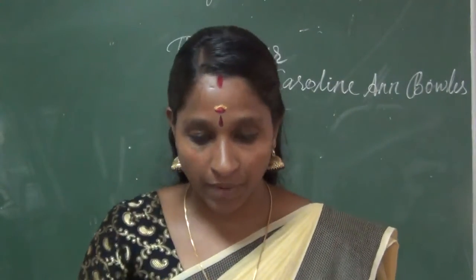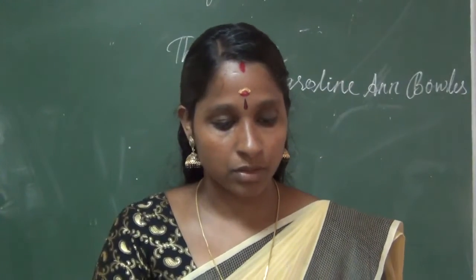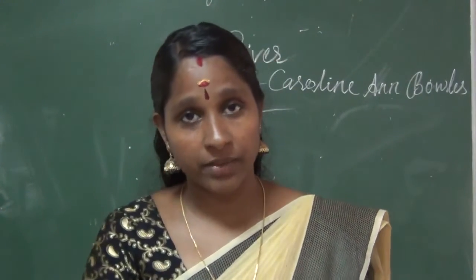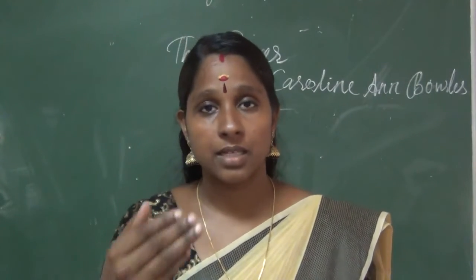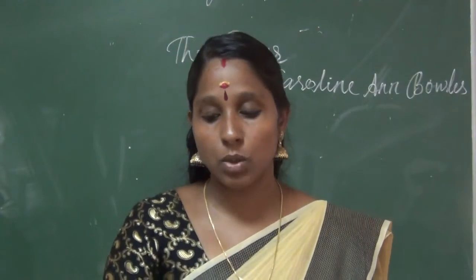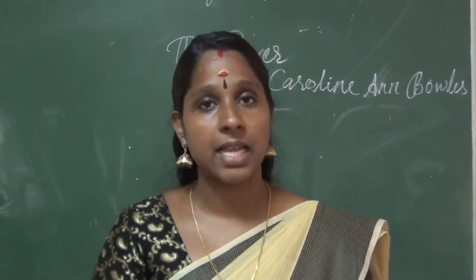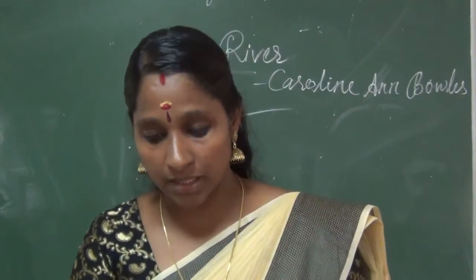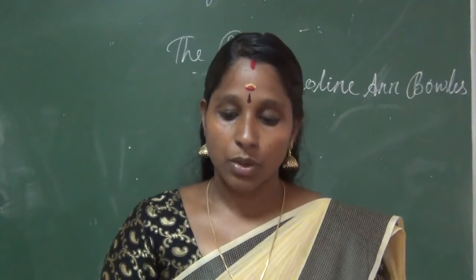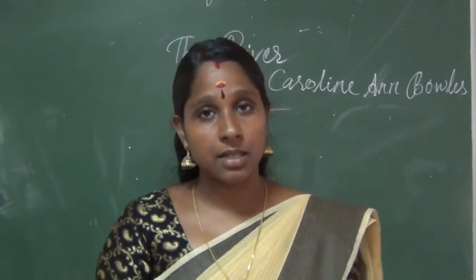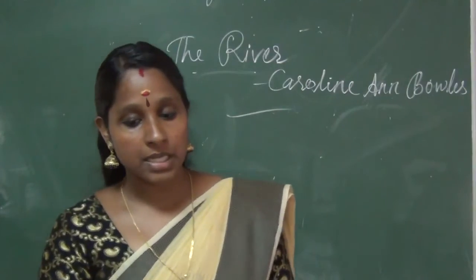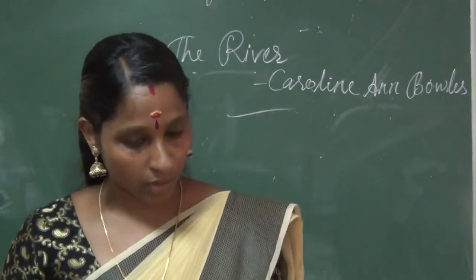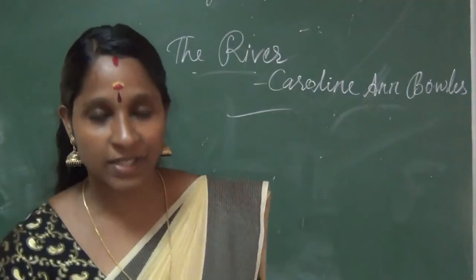For poetic devices, they give two lines and ask you to write the poetic device of that line, and also the rhyming words and rhyme scheme. Please write out each stanza, pick out the rhyming words and the rhyme scheme. Practice that, it's very important. Clear? So I stop here. Please learn this. Then spelling, punctuation, everything you have to learn properly, give importance to that. Okay, thank you, meet you in the next class.